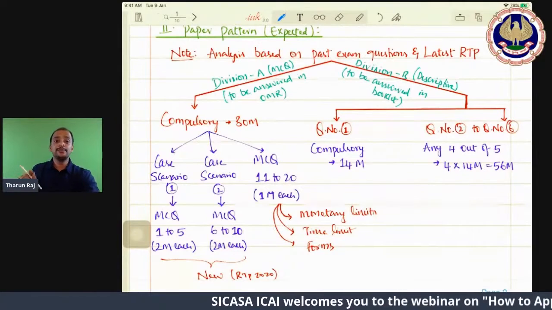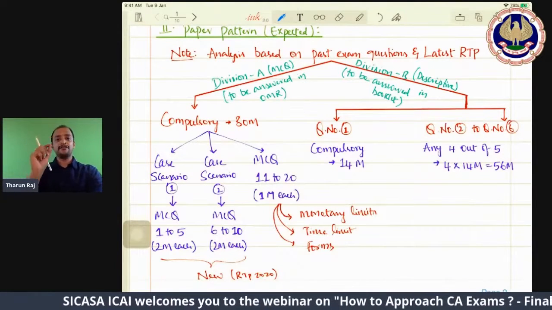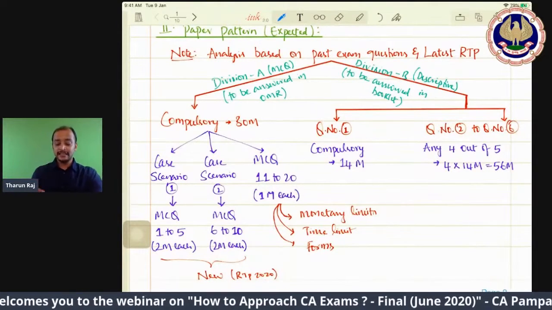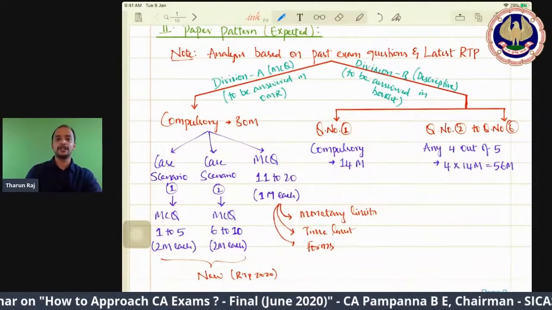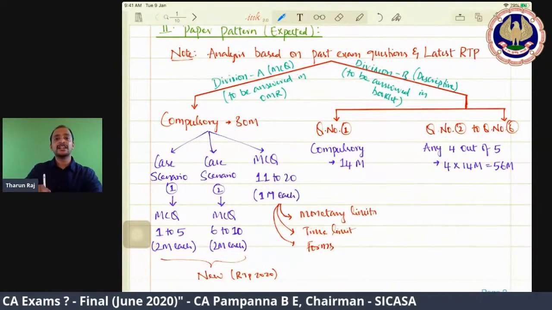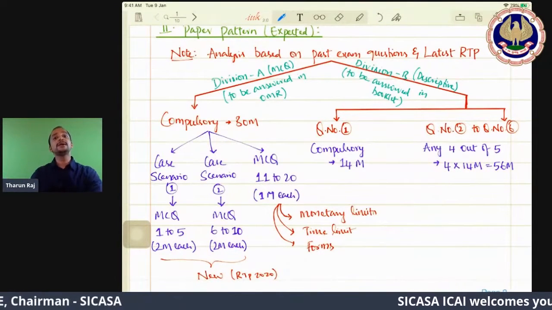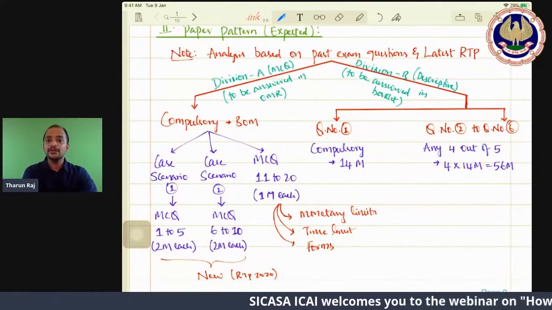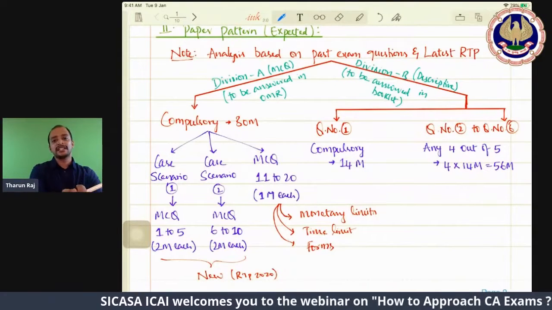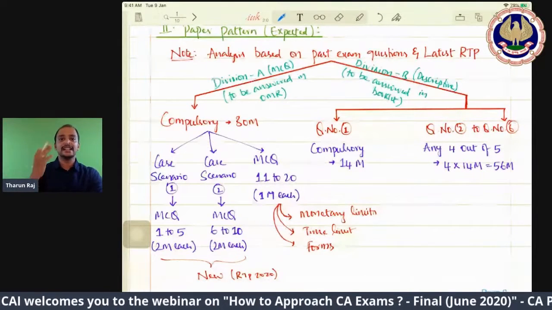So there is a possibility of one question for 14 marks, where you are not just preparing one chapter but multiple chapters, like the total income computation in income tax, which could be an example.